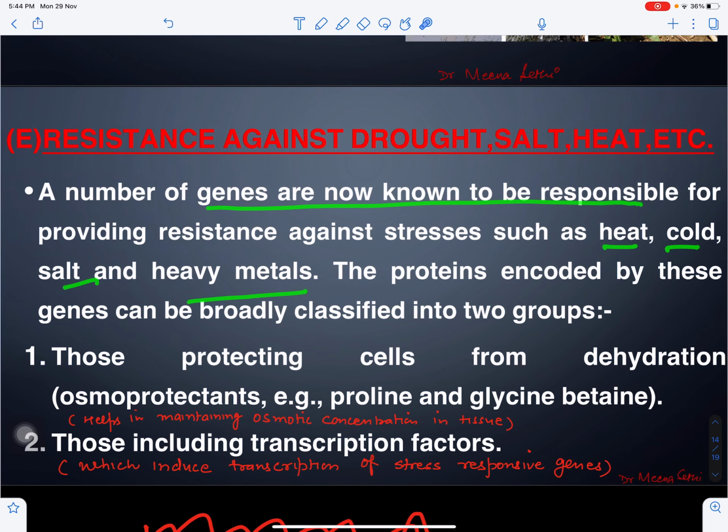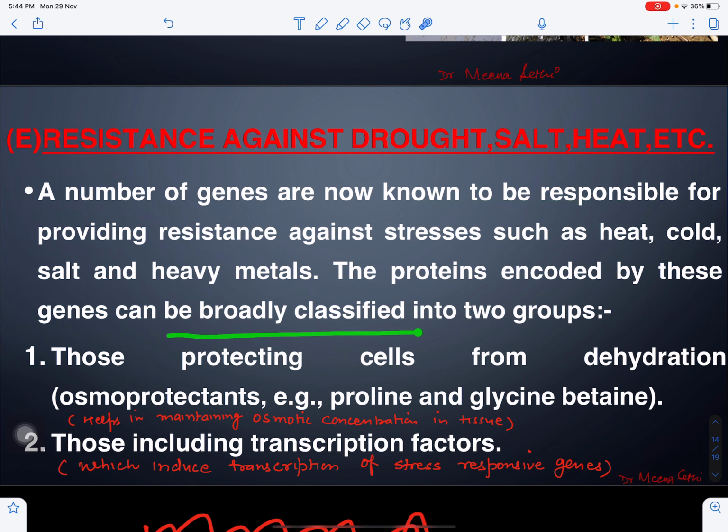And the proteins encoded by these genes can be broadly classified into two groups. One, those protecting cells from dehydration. Dehydration is loss of water. So we can use osmoprotectants. Osmoprotectants are basically compounds which help in maintaining osmotic concentration in the plant or in the tissue. Proline, an amino acid, and glycine betaine help in maintaining the osmotic concentration inside the cell.